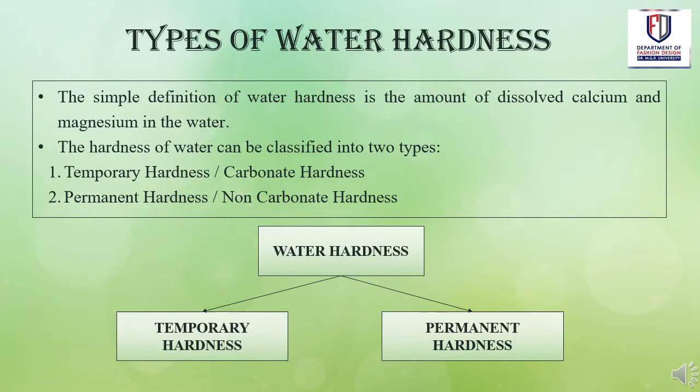Types of water hardness. The simple definition for water hardness is the amount of dissolved calcium and magnesium in the given water. The hardness of water can be classified into two types, that is temporary hardness and permanent hardness. Temporary hardness can also be called carbonate hardness and permanent hardness can also be called non-carbonate hardness.